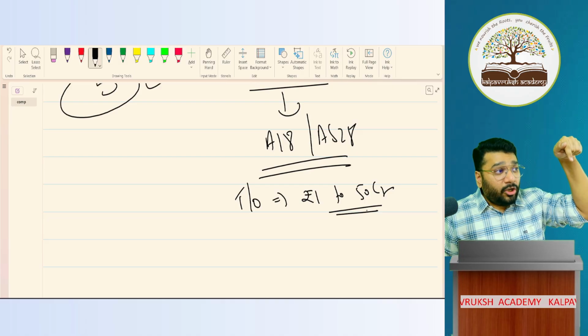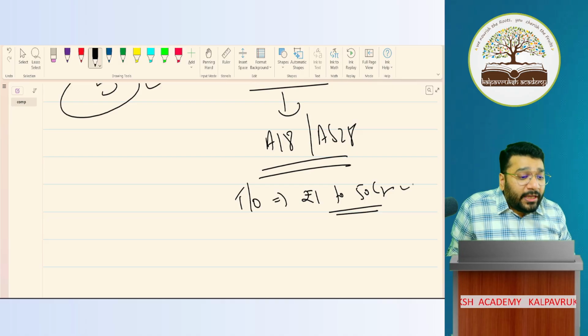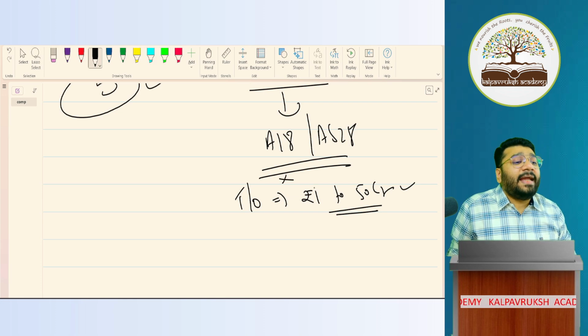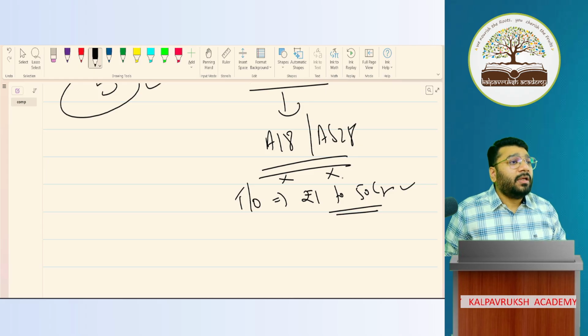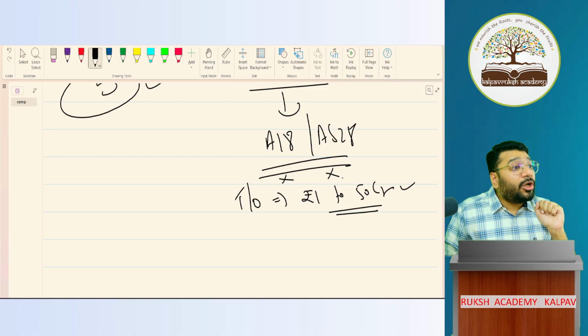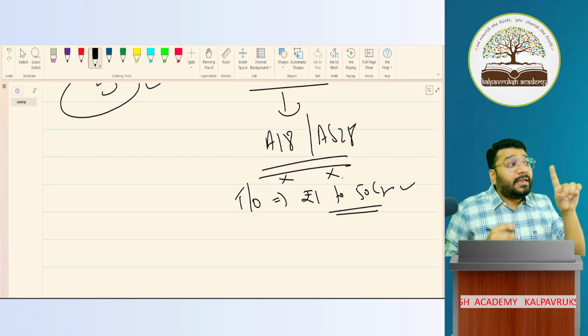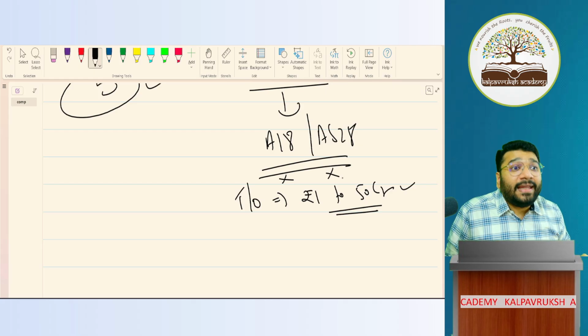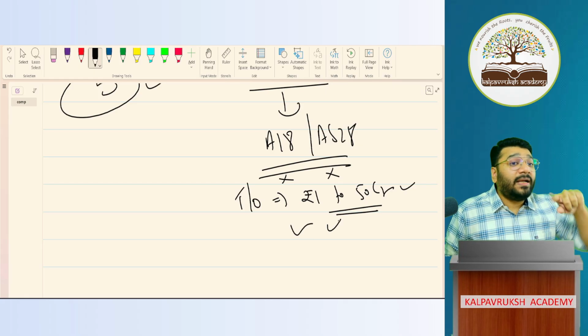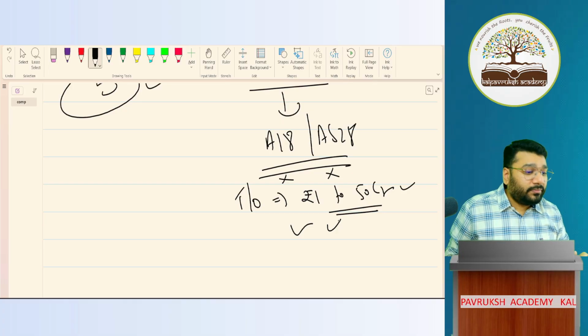If your turnover is from rupee 1 up to 50 crore, then AS 18 and 28 need not be followed. Sir, I'm an MSME, but my turnover is 51 crore. Should I follow 18 and 28? Yes, I have to follow 18 and 28 if my turnover is more than 50 crore.